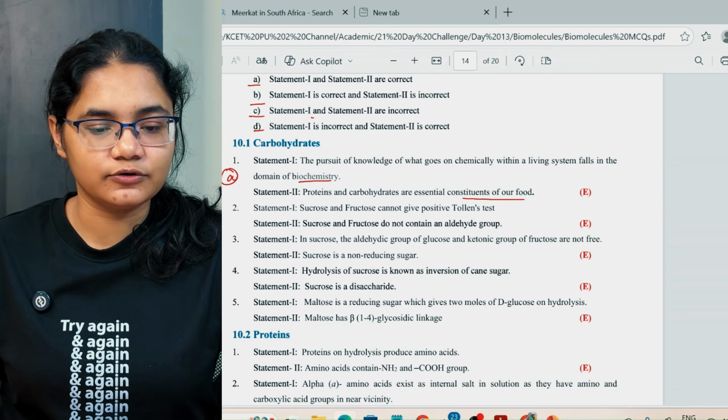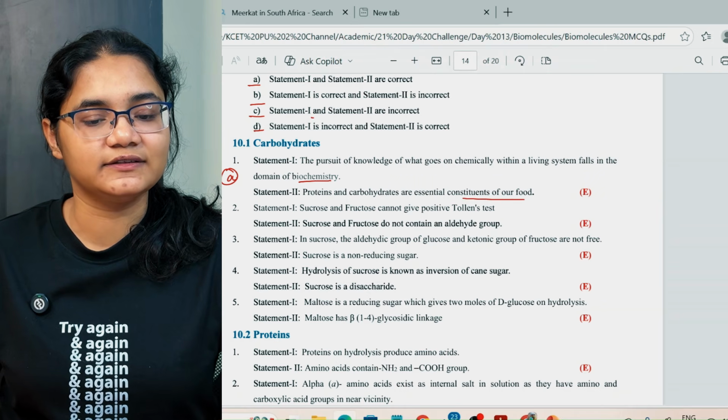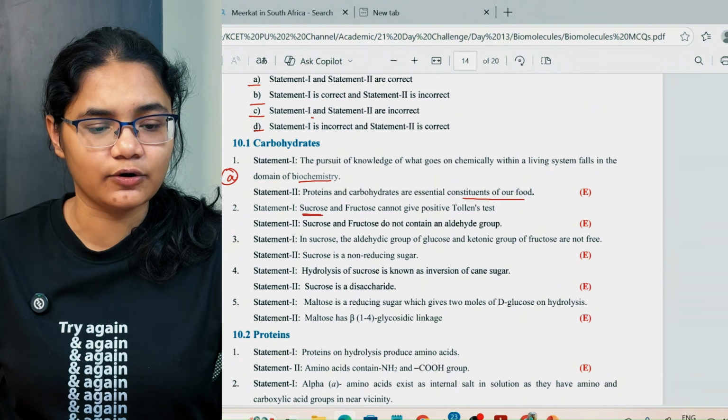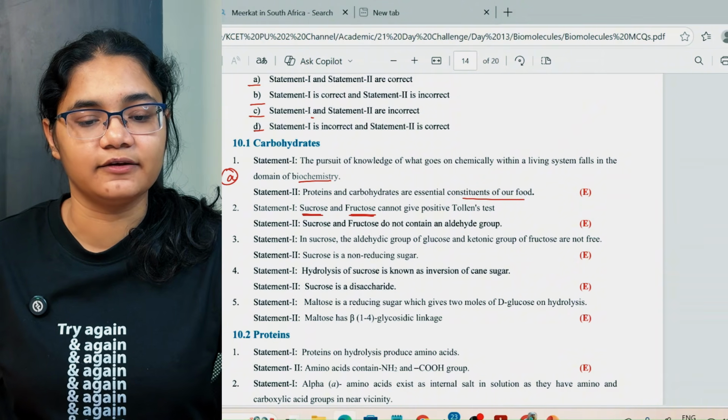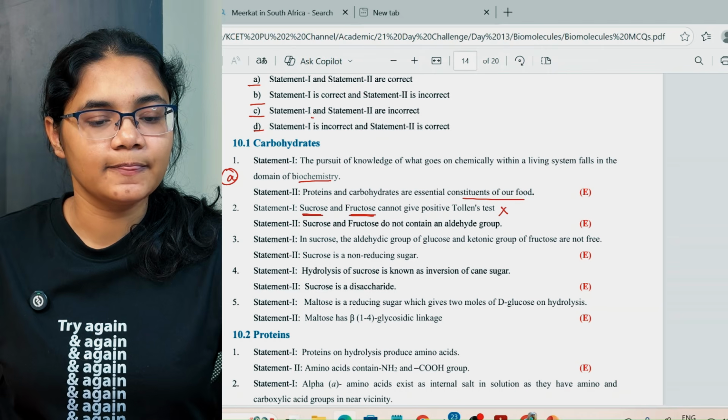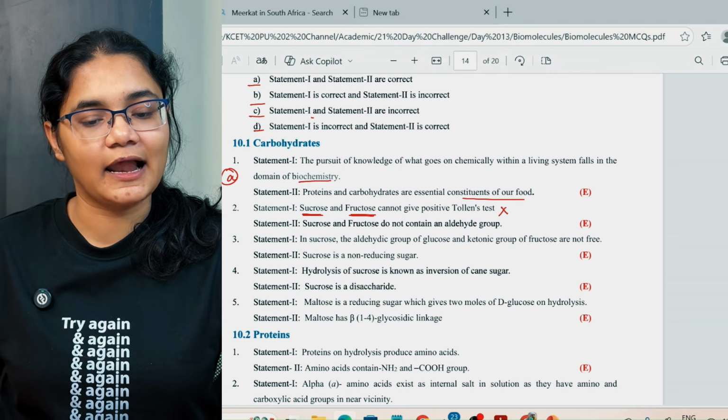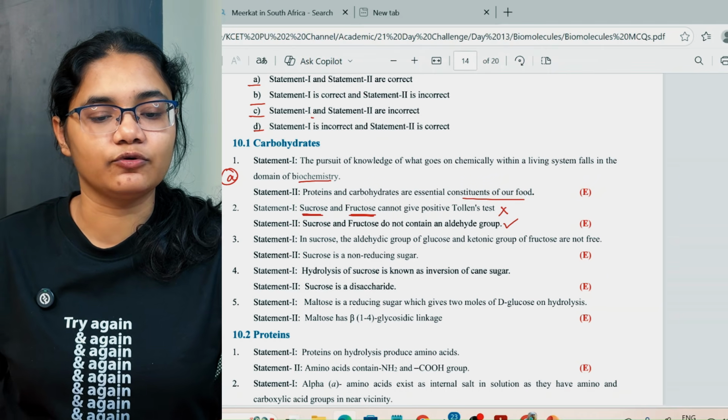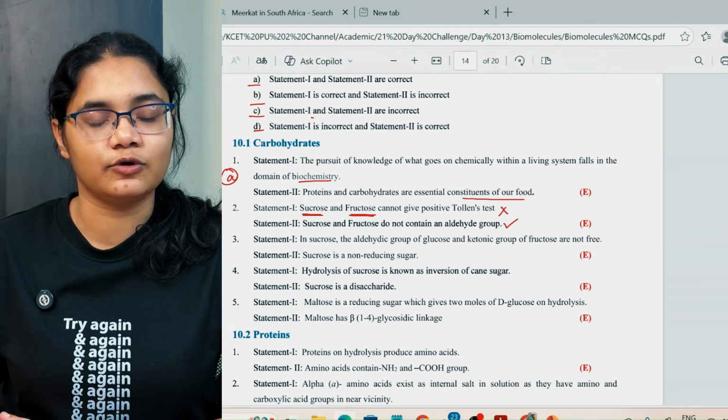Now, sucrose and fructose cannot give a positive Tollens test. See, sucrose cannot give, but fructose can actually give, right? So this statement is incorrect. Sucrose and fructose do not contain an aldehyde group. This is a correct statement. Fructose contains a ketone group and sucrose does not have an aldehyde group.